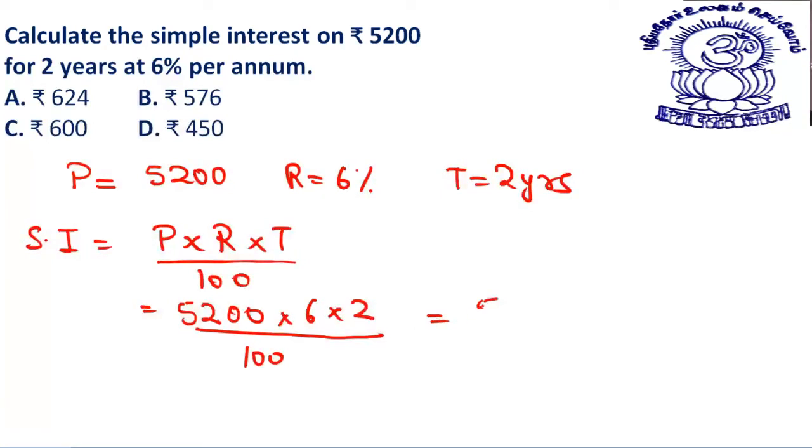Eventually what I will get is 52 into 12. 2 into 12 is 24, 2 carry. 5 into 12 is 60, and 2 carries, 624 rupees. This is your answer. Do we have any option? Yes, we have option number A as our answer. I hope it is clear to all of you. Let's move to the next one.